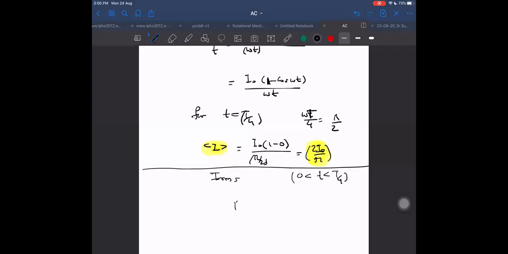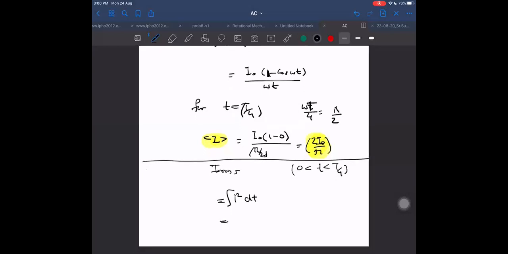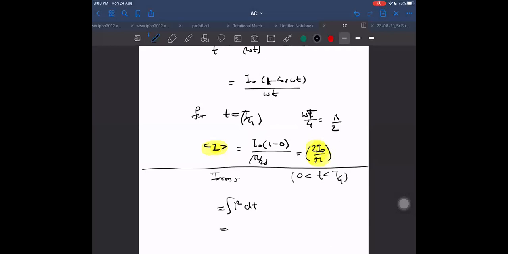I square dt. This is the numerator. Let us first solve the numerator only, then we will see what the denominator is. It is actually the square of the numerator, but let us just write it as n, and after that I will take root of n by d.